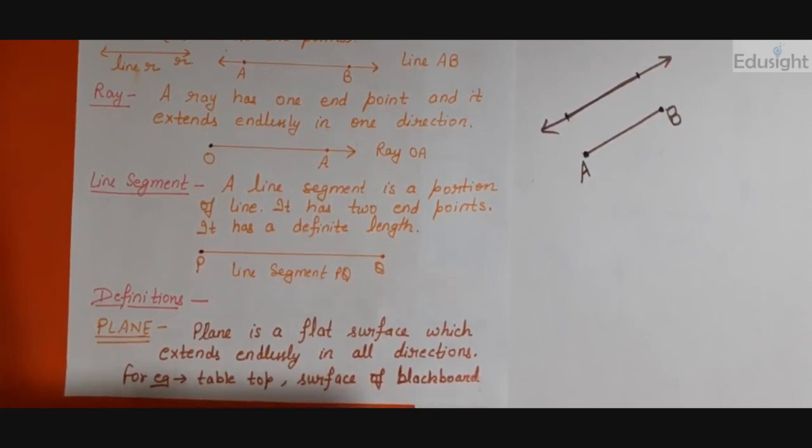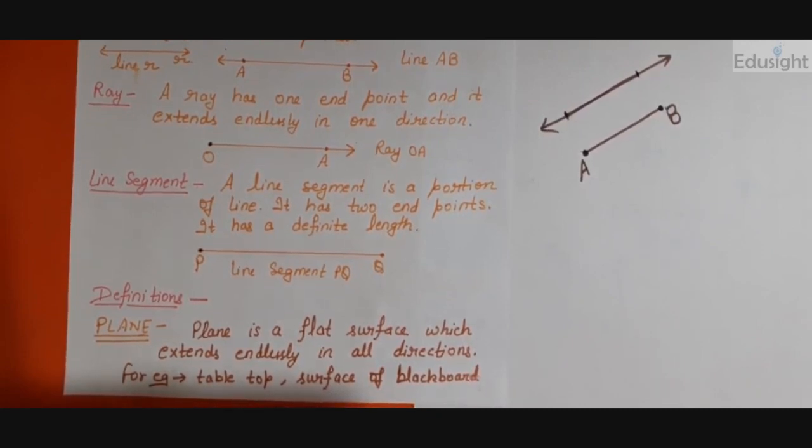Next we have plane. What is a plane? Have you observed the walls of your room? See a wall. The wall is flat. It has a flat surface, right? A wall has no bulges, and it is not uneven, it is completely flat, right? You can also see a table top, right? Table top is also flat. These all are plane surfaces. These all have plane surface, right?